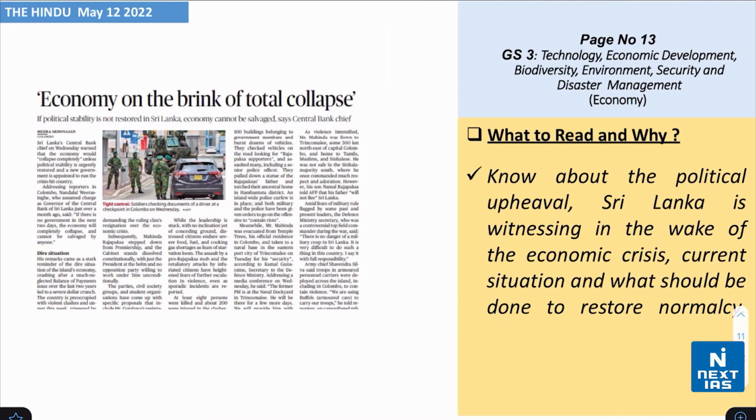Next, take a look at page number 13 from the topic of economy. You find this headline which says economy on the brink of total collapse. Now, with this, you need to know about the political upheaval Sri Lanka is witnessing in the wake of the economic crisis, the current situation, and what should be done to restore normalcy in Sri Lanka.